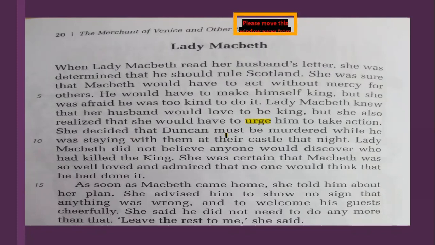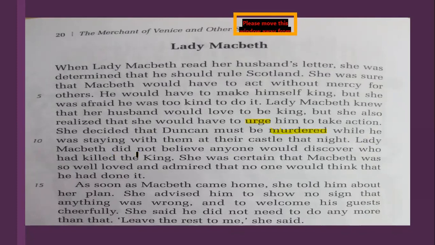She decided that Duncan must be murdered while he was staying with them at their castle that night. So she actually has a dangerous plan. And her plan is that when Duncan comes over to visit them at their castle and he stays back there, then he must be murdered. That is, he must be killed. And who's going to be the murderer? Who should be the murderer? The murderer should be Macbeth. This is actually what she plans, that King Duncan must be murdered while he's just staying there at that night.